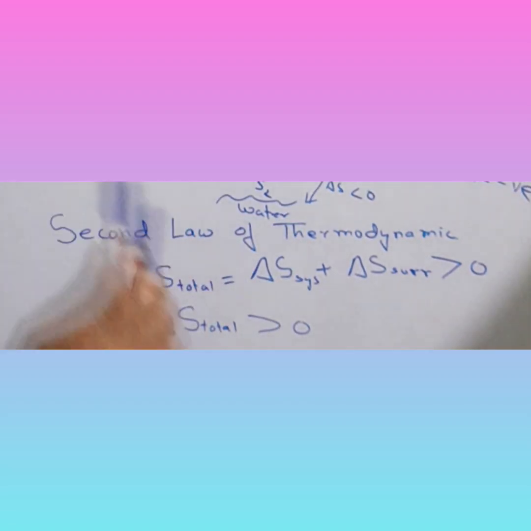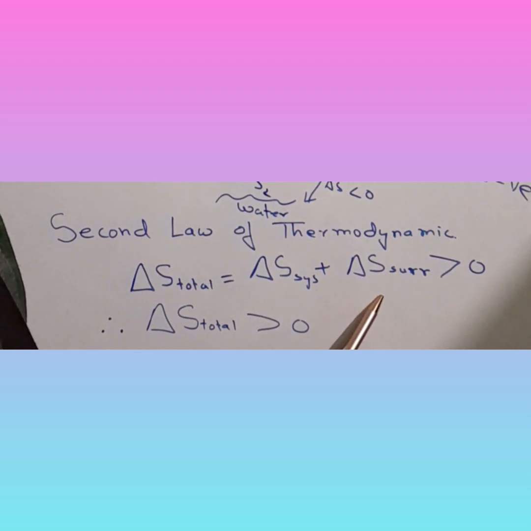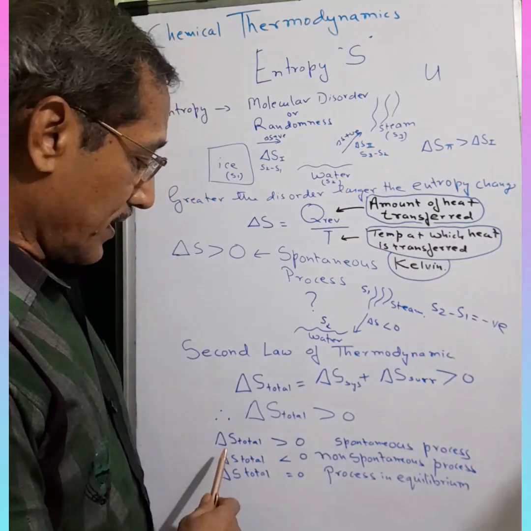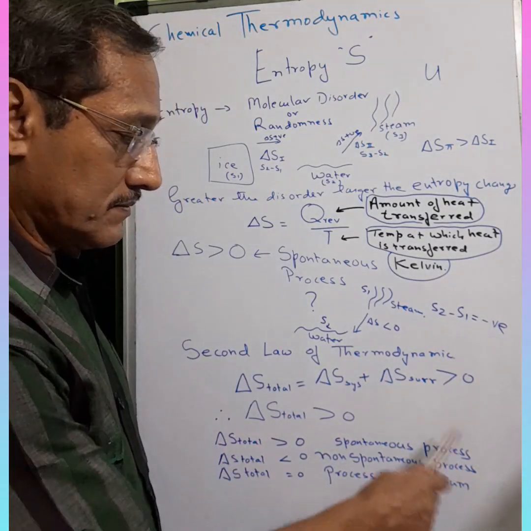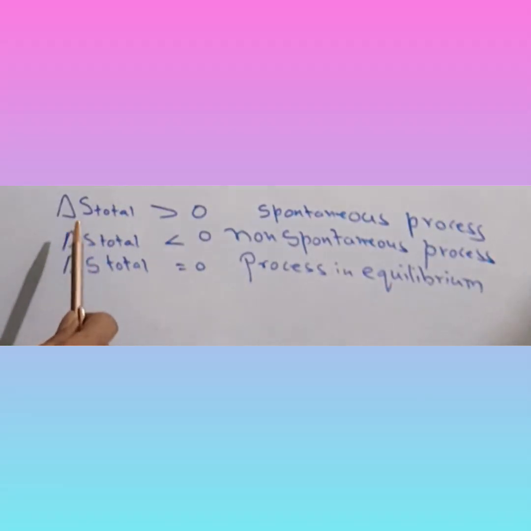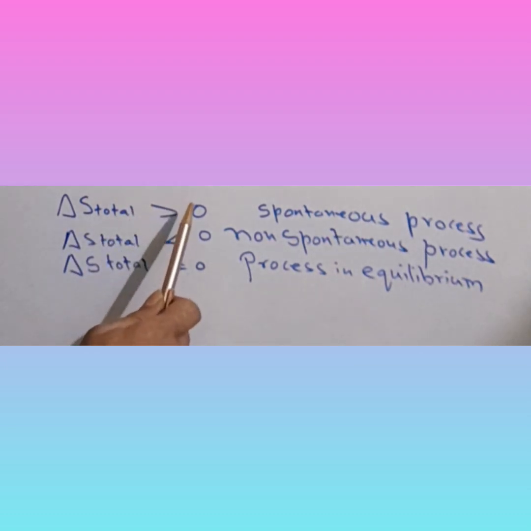Now let's see what the second law of thermodynamics reads. It states that the total entropy of a system and surrounding increases in a spontaneous process. So the final verdict about entropy is that if the change in total entropy is greater than 0, it is a spontaneous process.